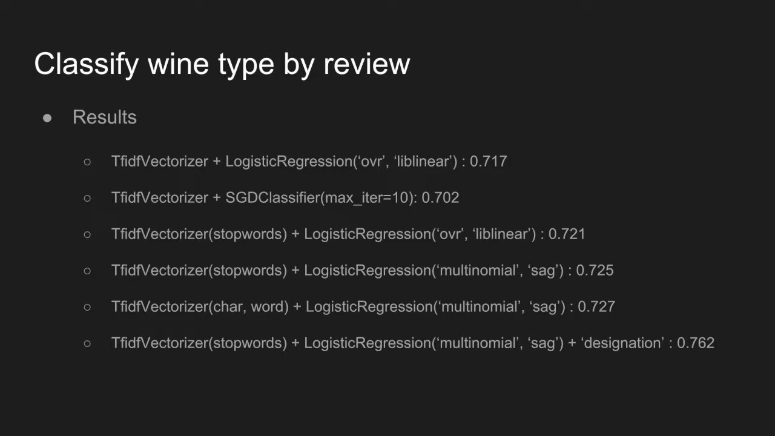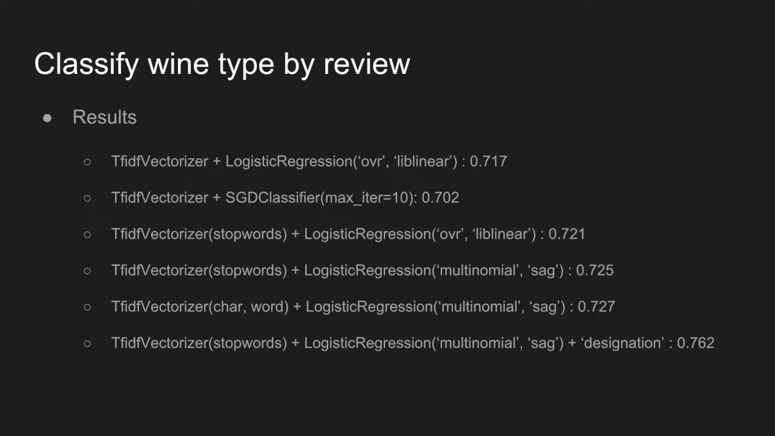At first, we use TF-IDF vectorizer without stop words and default logistic regression, and we get 0.717. After changing the classifier, we found that the SGD classifier doesn't really help. It even decreases the accuracy score. After we apply the stop words, the result has a tiny increase. A possible guess is that the reviews do not contain many stop words.